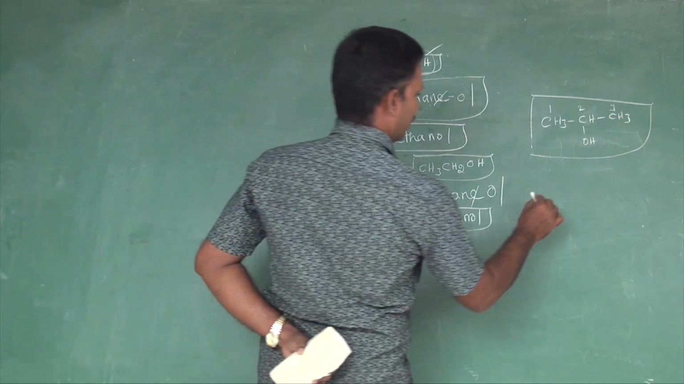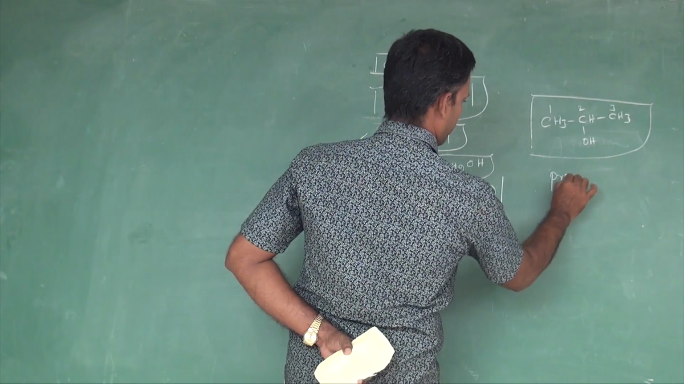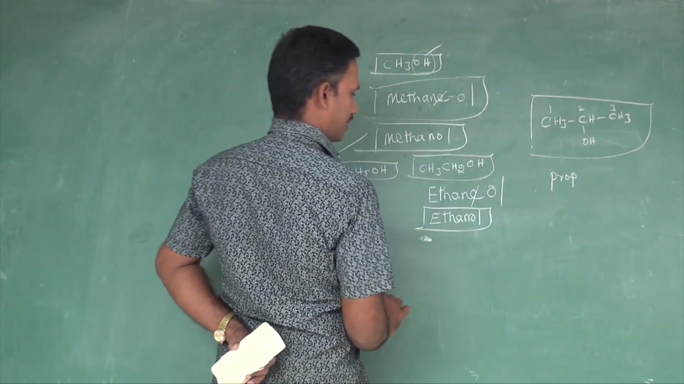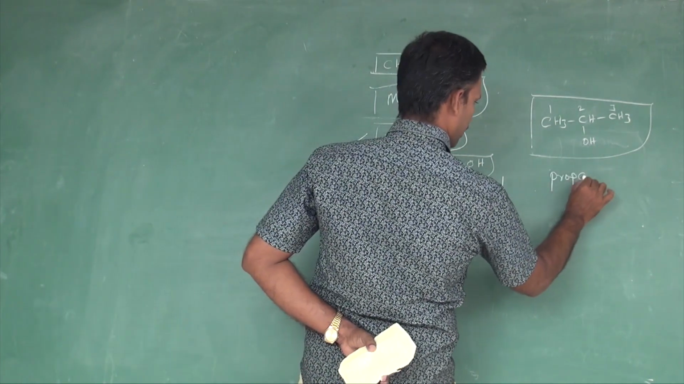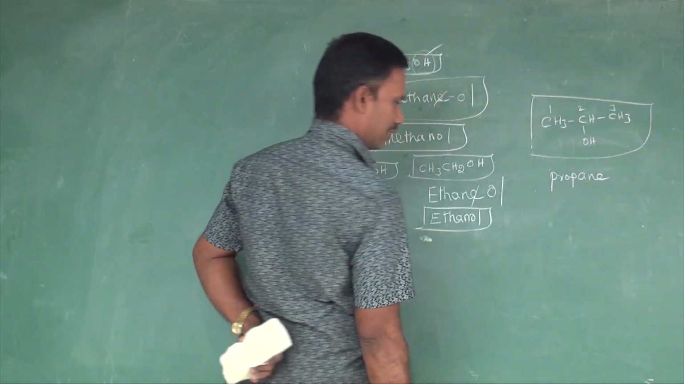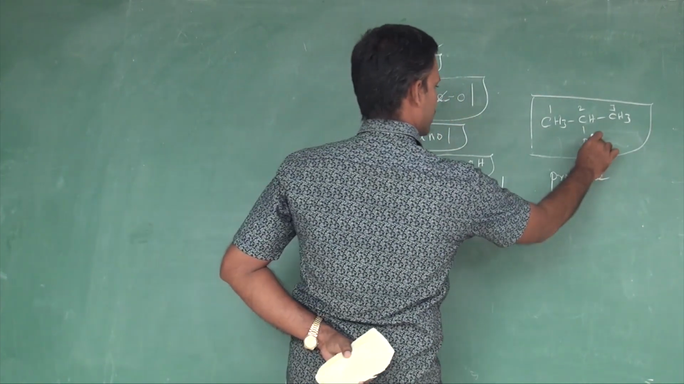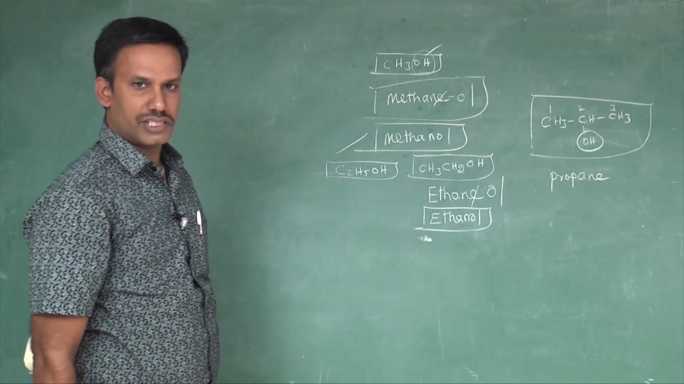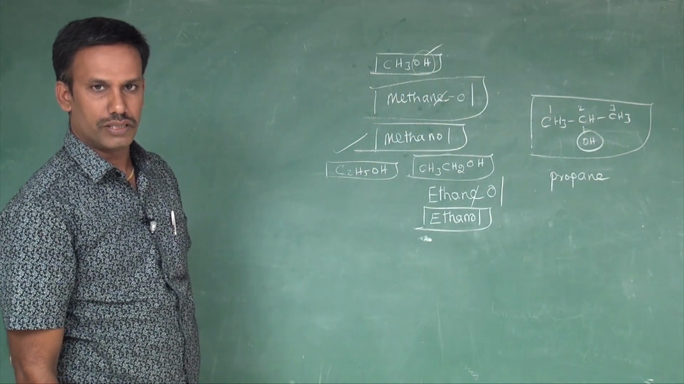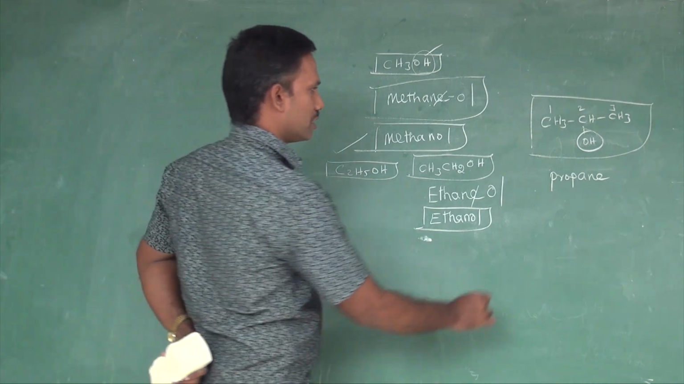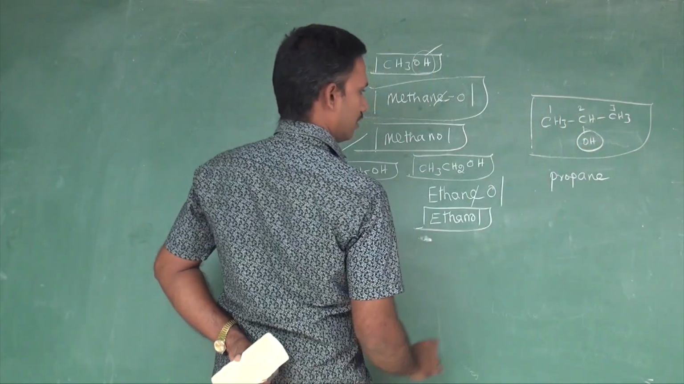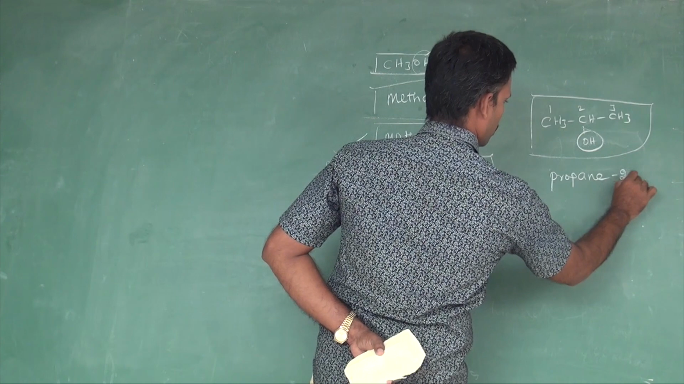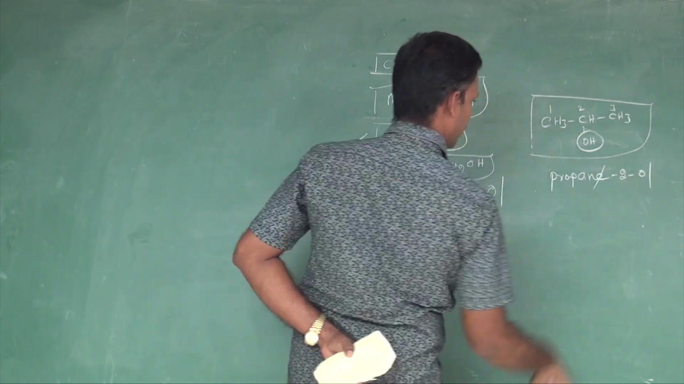Then what is the root word? Prop. Is there any special double bond? No. So it is propane, single bond alkane only. OH is there. Where is the OH located? This is a must: where the OH is present. The OH is present at the second carbon. So 2-ol. The E should be eliminated.